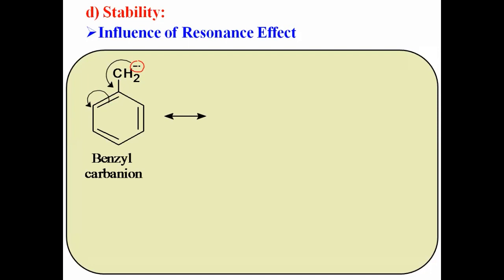Thus, due to delocalization, there is a formation of a pi bond between this carbon of the CH2 group and a carbon of the aromatic ring. To maintain its valency, the pi bond here breaks, and this electron pair goes on the next carbon, and now it acquires a negative charge. We get the canonical structure for the benzyl carbanion.